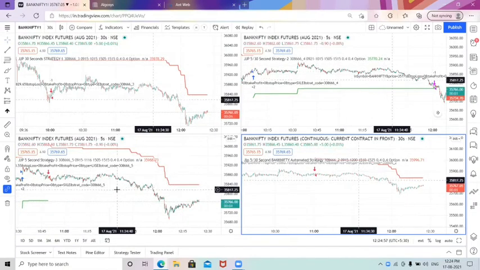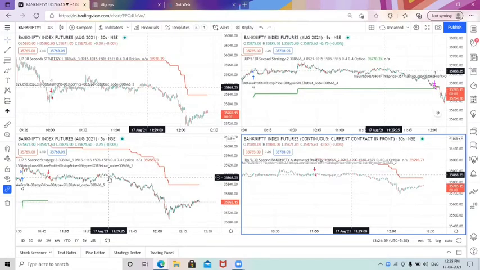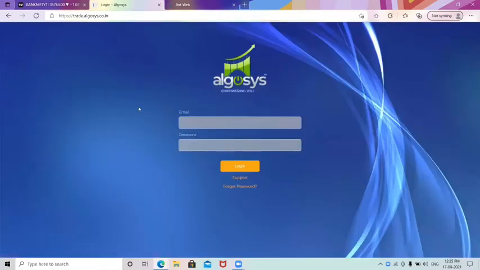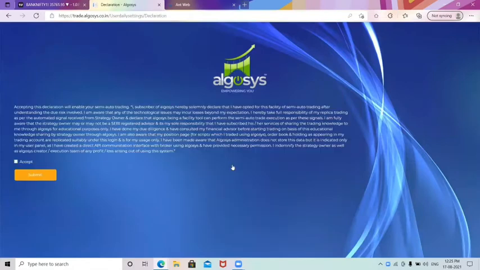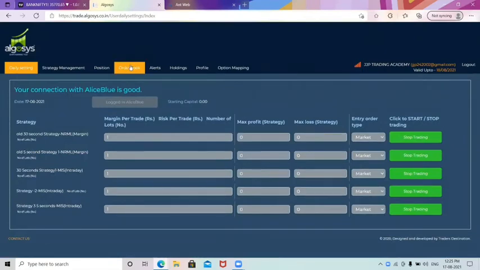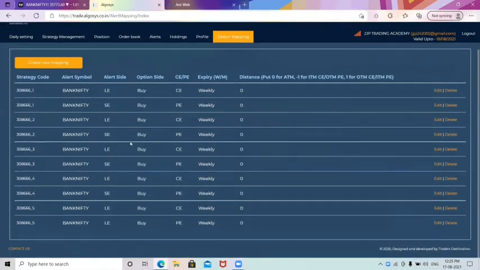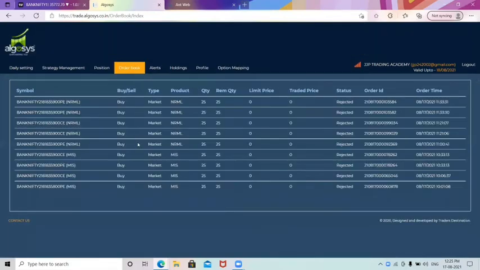After seeing the demo, you can get our indicator and fix it for your Demat account as well as on the Algosys platform. You can see here the today order books have taken every entry perfectly, and in the Algosys platform also the entries have been taken perfectly. We have also fixed every strategy's option mapping here. Right now we have fixed the at-the-money strike price. After getting the demo of our indicator, when going live, you can fix whatever strike price you need and choose it as an option.